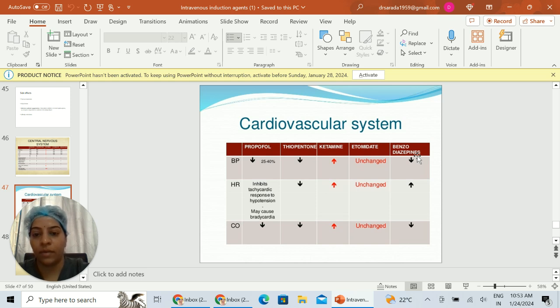Propofol will cause a decrease in cardiac output. Thiopentone decreases cardiac output. Cardiac output is unchanged with etomidate. Ketamine increases cardiac output. So with this property, ketamine becomes the drug of choice in case of shock patients.